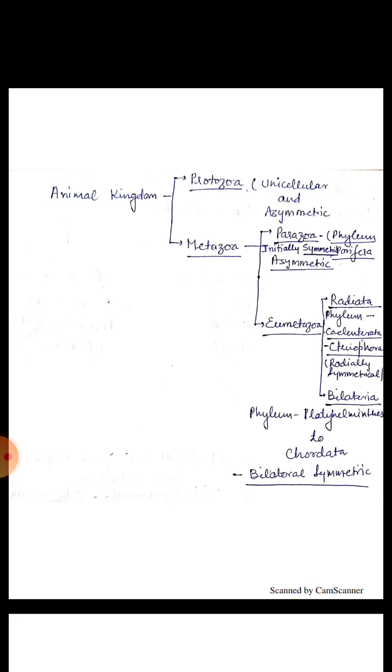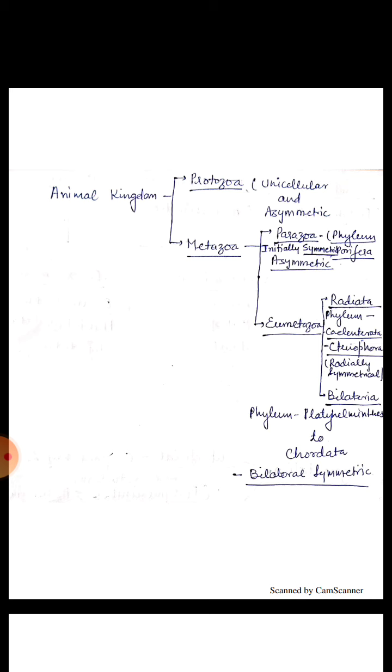In radiata groups, animals are radially symmetrical. Examples are animals of coelenterates and ctenophora. In bilateria group, animals are bilaterally symmetrical. Platyhelminthes to chordates come into this category. Now we come to our second point, that is coelom.